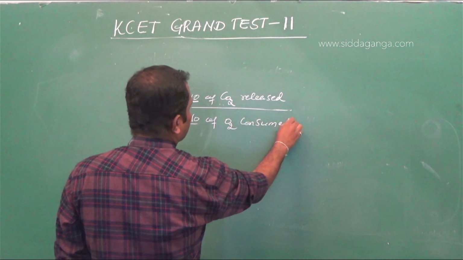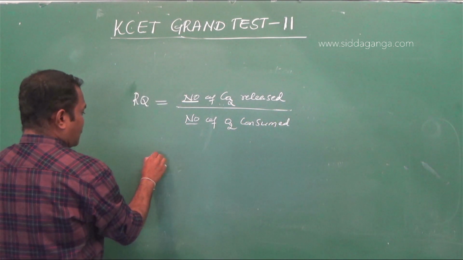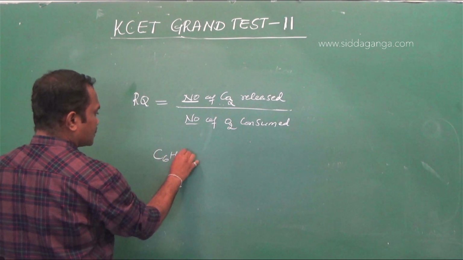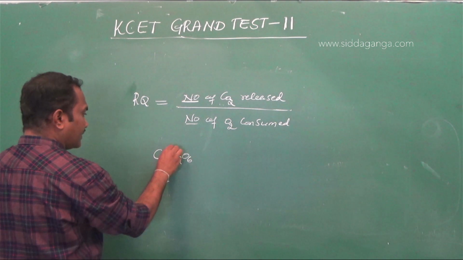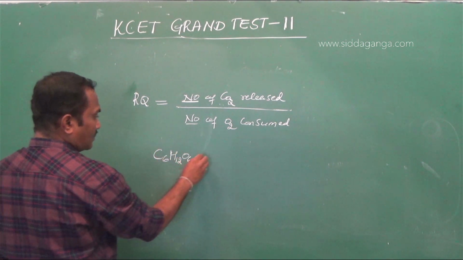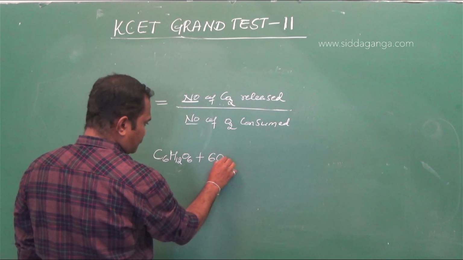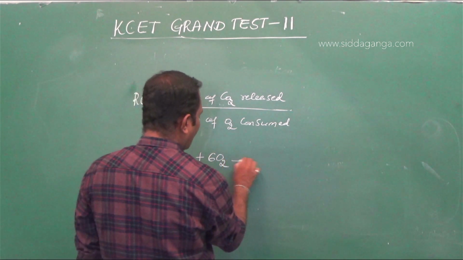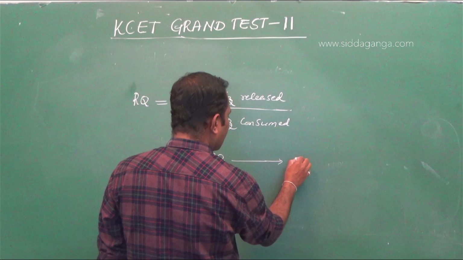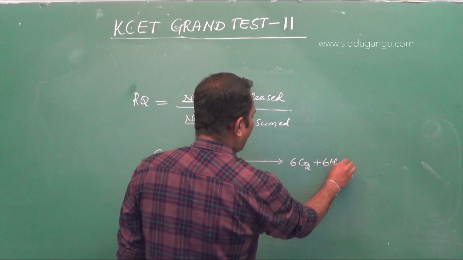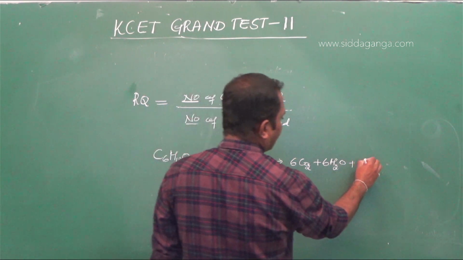For glucose, C6H12O6, in aerobic respiration, it consumes 6 molecules of O2, releasing 6 molecules of CO2, 6 molecules of water, and energy.